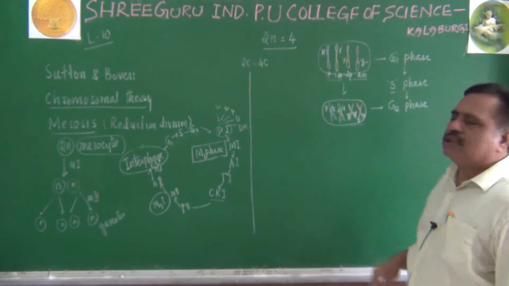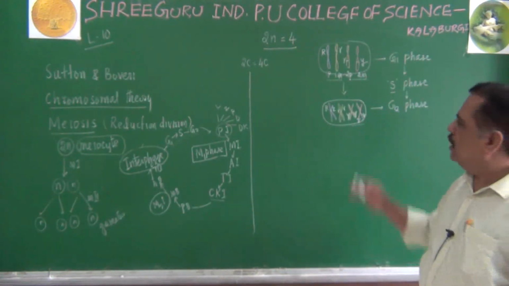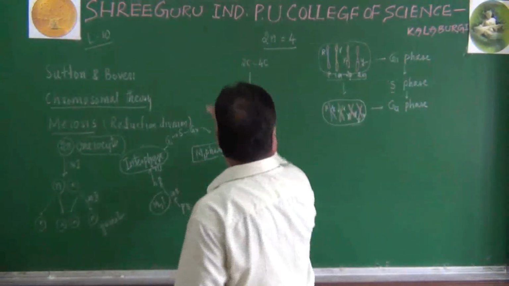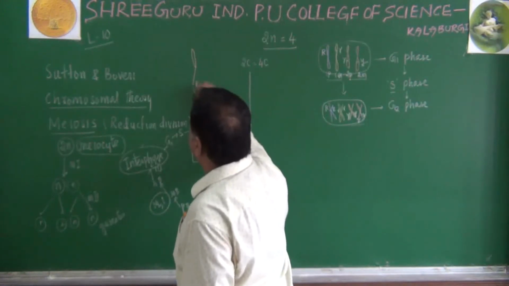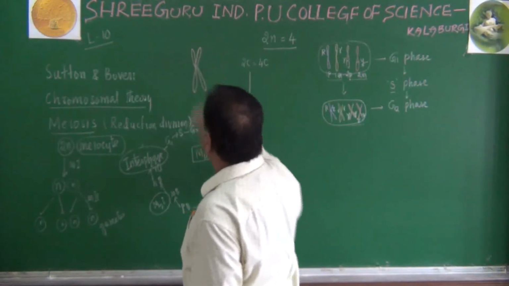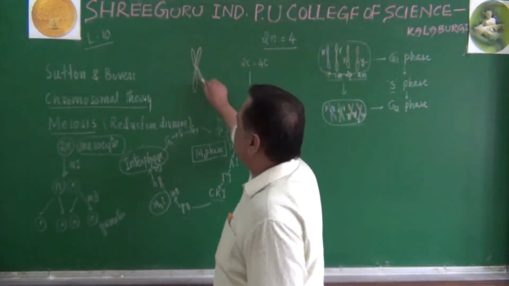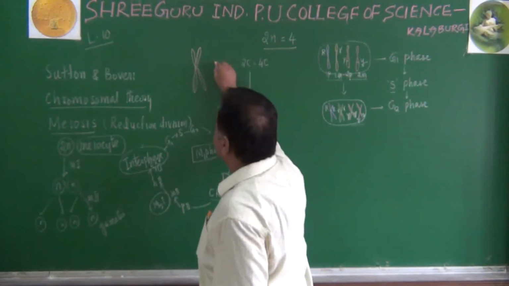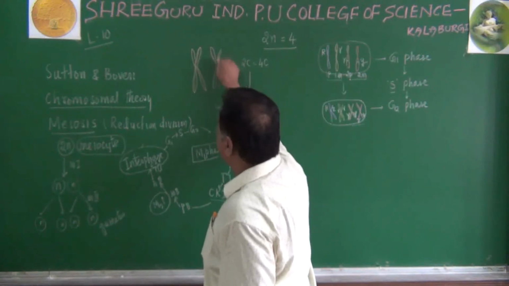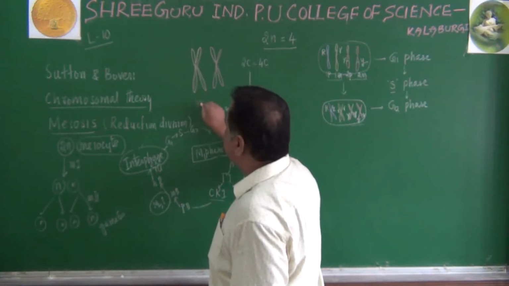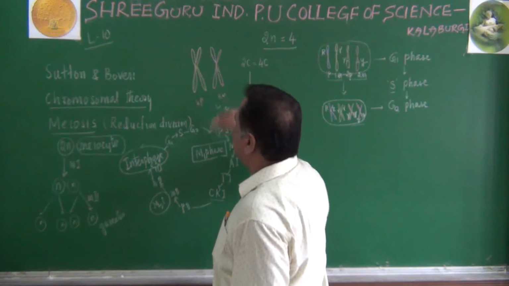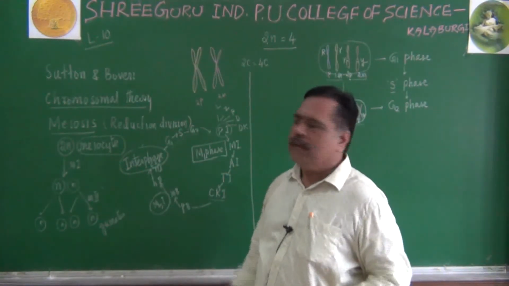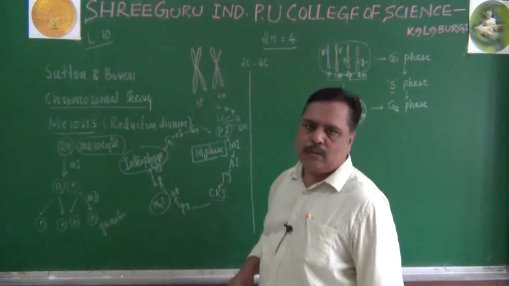But these two are sister chromatids. Remember this point. I will explain this idea separately here. Imagine this is the second paternal I have taken here, I am sorry, and this one is the second maternal I am taking. This is second paternal, this is second maternal. How many chromosomes are there? Two chromosomes. This is one chromosome, this is one chromosome.